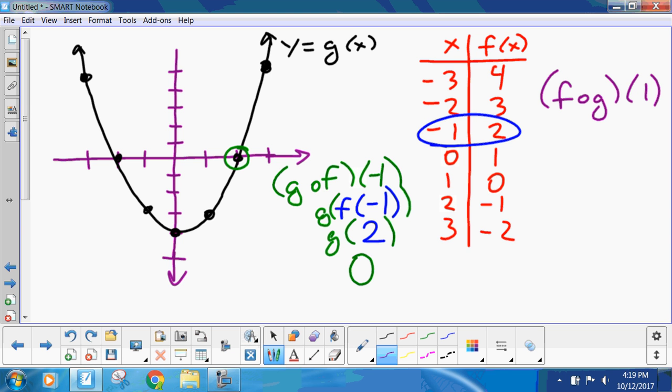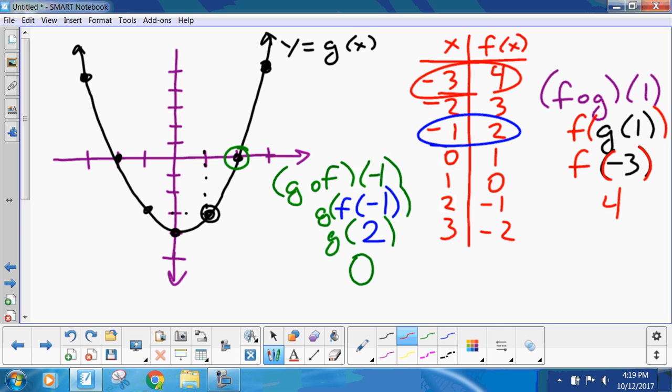Okay, welcome back. Well, the first thing is g of 1, the inside term. When x is 1, y is -3. So what is f of -3? 4. Okay.